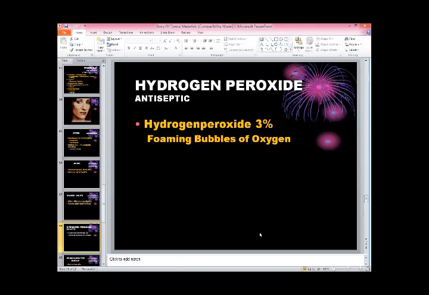We also use this compound in the irrigation of the root canal, disinfecting the root canals, because in deep or old affected canals there is a chance of anaerobes also.